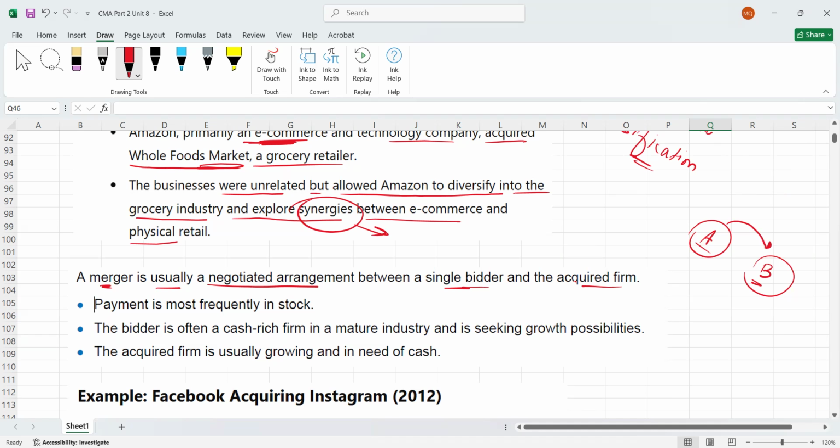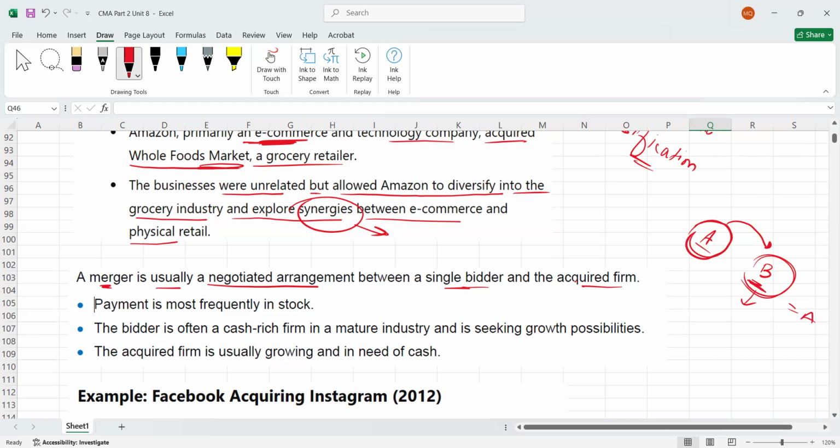For example, obviously you can say company A is going to merge with company B, right? So let's say this way: company A is going to absorb company B, right? So obviously B will dissolve, only A will continue. So here the payment which A will make to B is mostly in stock.